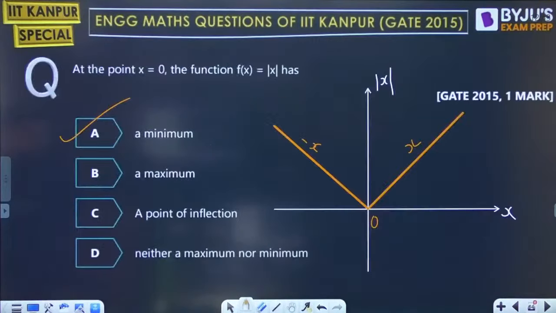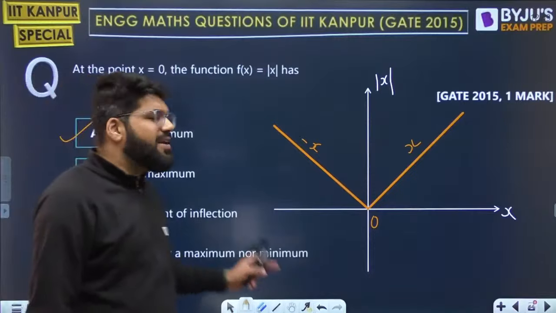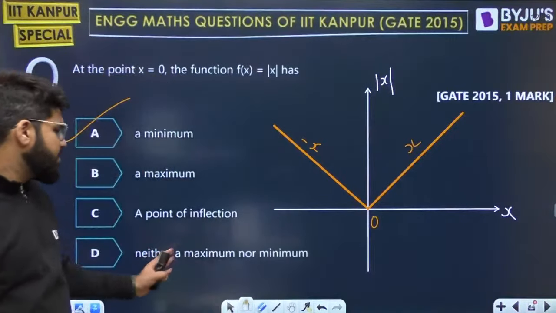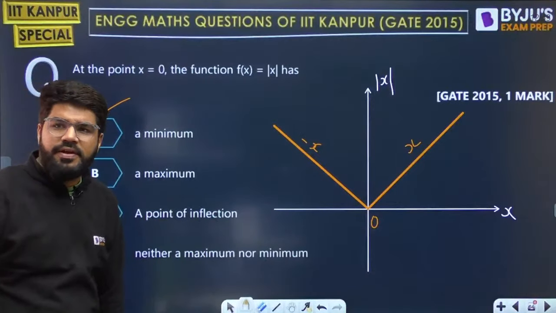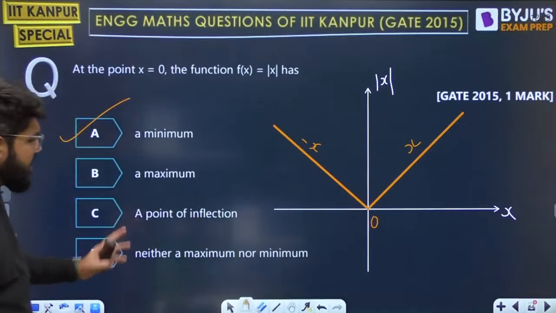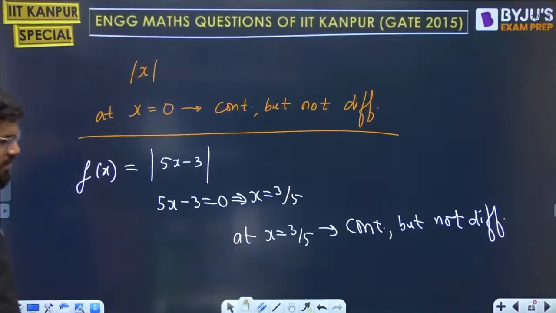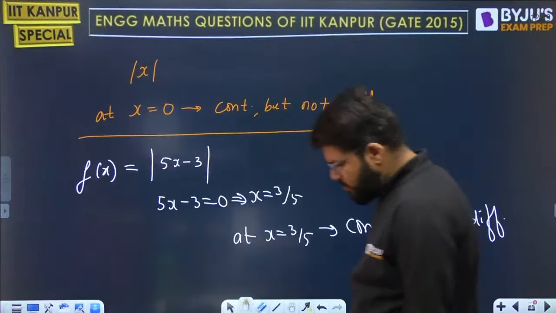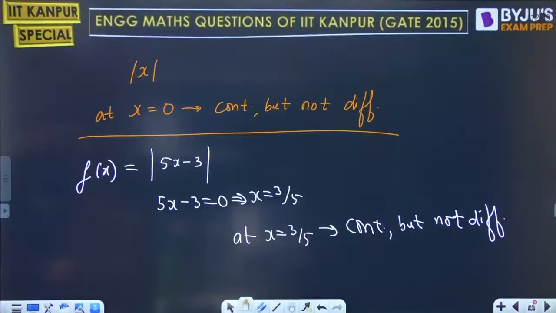Correct. So C and D are just related only. Any stationary point which is neither maxima nor minima is a point of inflection. Okay, this part is done. Moving ahead to the next question.